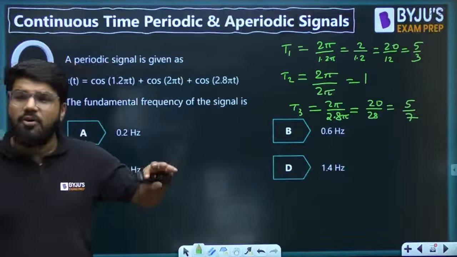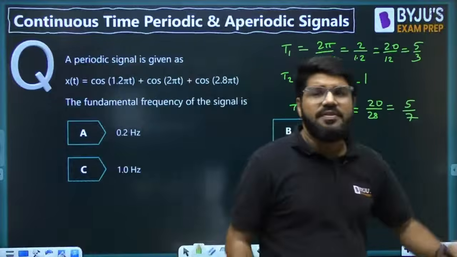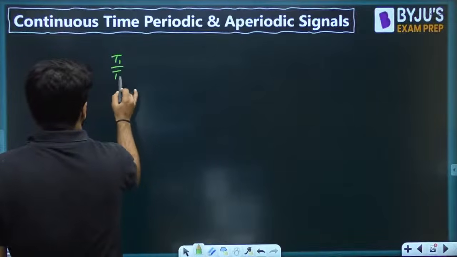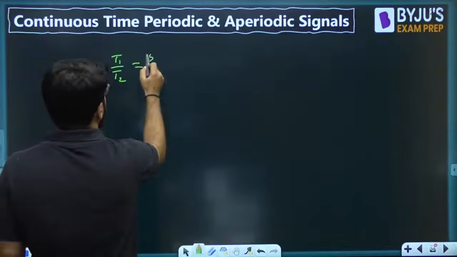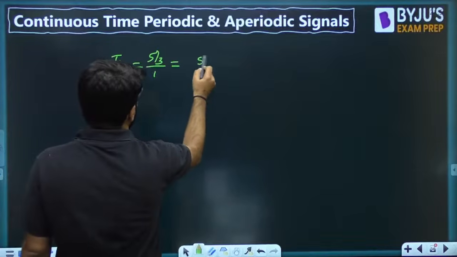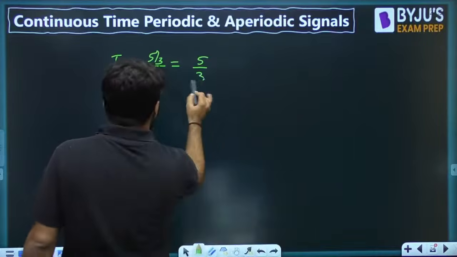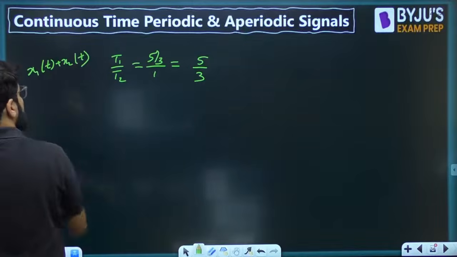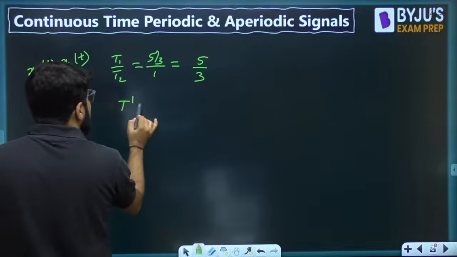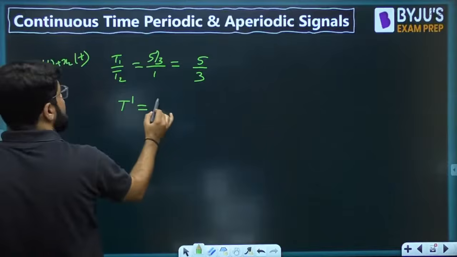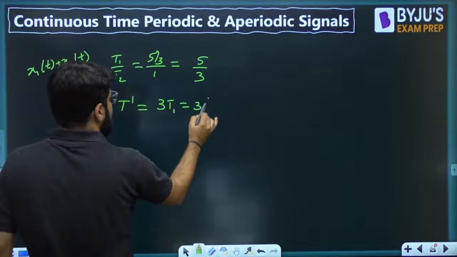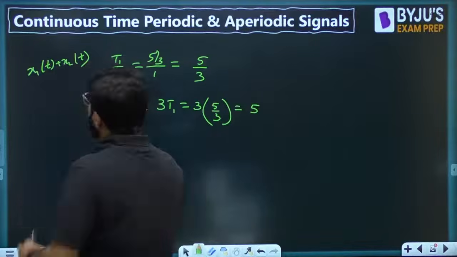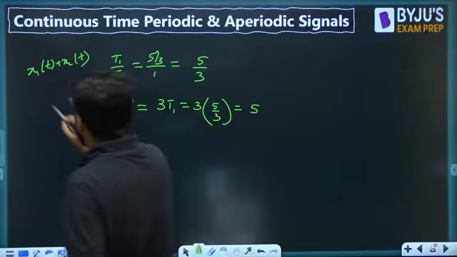None of them involves pi, so everybody will satisfy the ratio test. T1 by T2 kitna hua? 5 by 3 by 1, so that is 5 by 3. So what is the period for x1(t) plus x2(t)? Suppose that is equal to T dash, and that will be equal to, cross multiply kijiye, 3 T1. What is the T1? 5 by 3. So that is equal to 5.